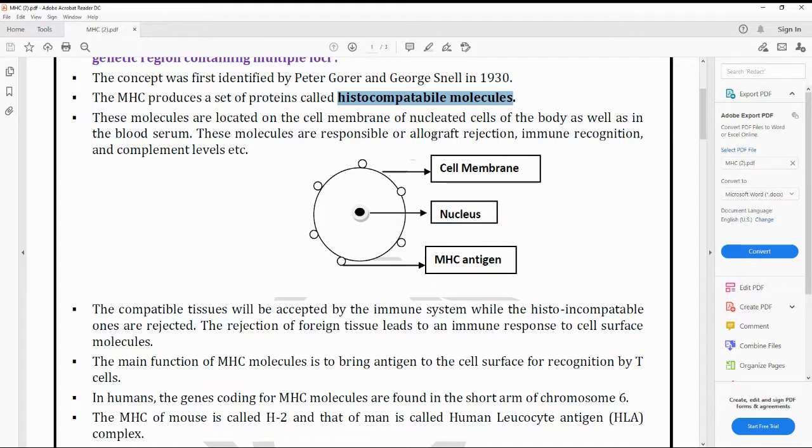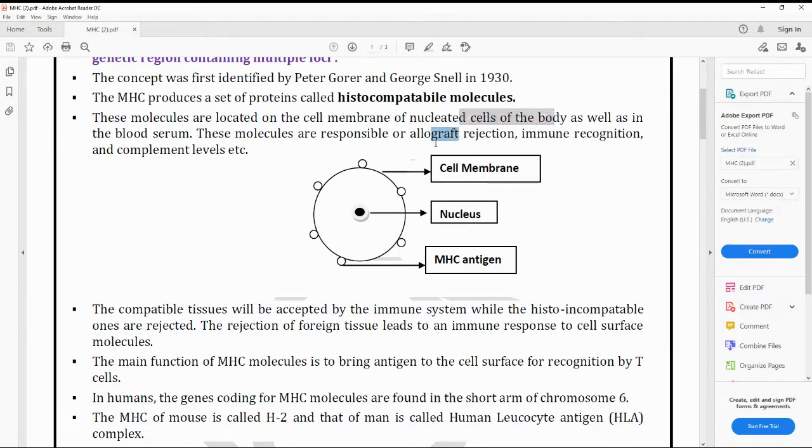Suppose a person is donating an organ to another person. The person who donates is the donor, and the one who receives is the recipient. Whatever organ is being transplanted is called a graft.